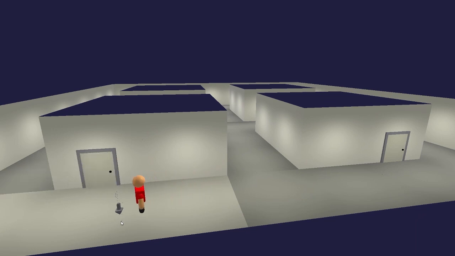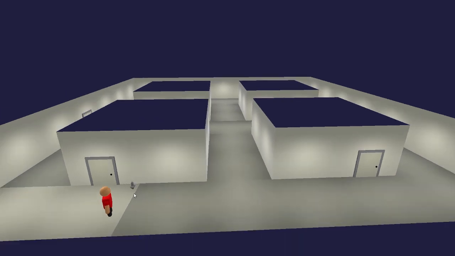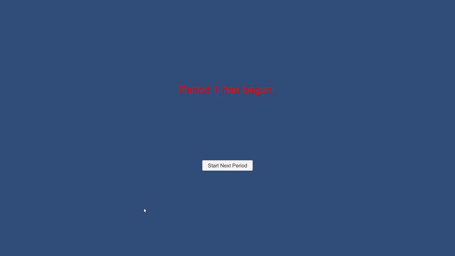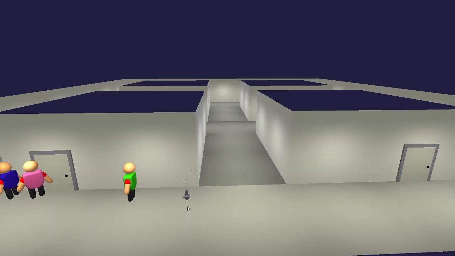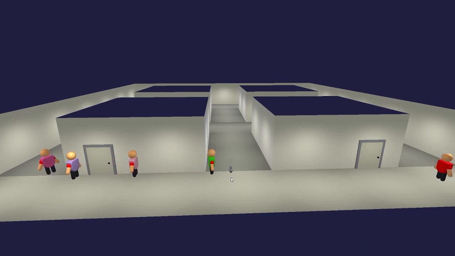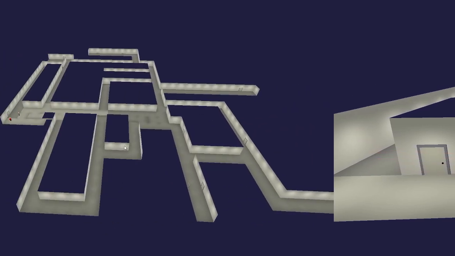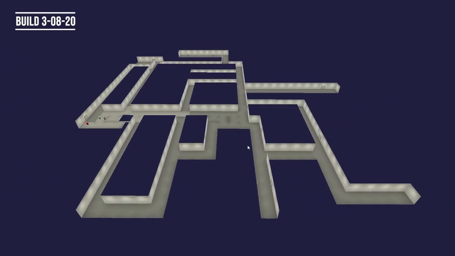Students in this build spawn from the entrance door and go to the schedule class. They also might stop in the hallways to vape. After a certain amount of time, the period ends, and the player is greeted with a screen to go to the next period. The students then spawn out of the last period class door and make their way to the next schedule class. In the next build, I started implementing the school's layout.